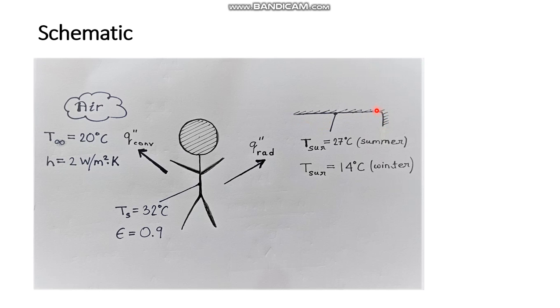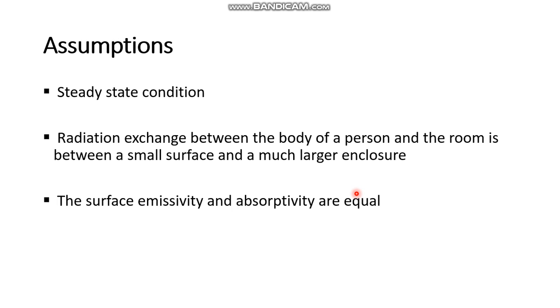One point has to be noted over here, that this data and this data is not changing with season. It remains constant with change in season, but this data, that is the wall surface temperature, is actually changing with season. That is, it is different in summer and different in winter. In summer it is 27 degrees Celsius, in winter it is 14 degrees Celsius. Okay, so now we'll go to the next slide, that is assumptions.